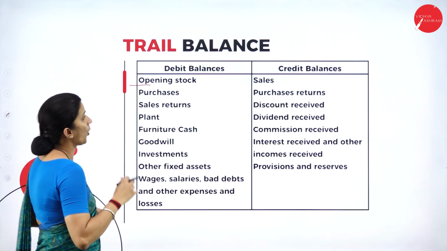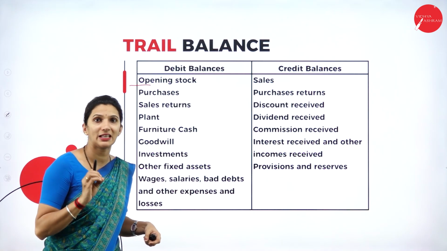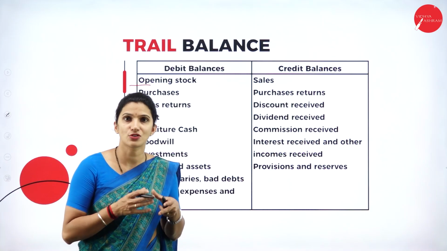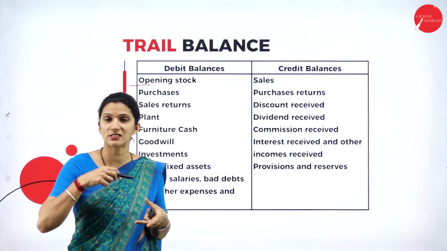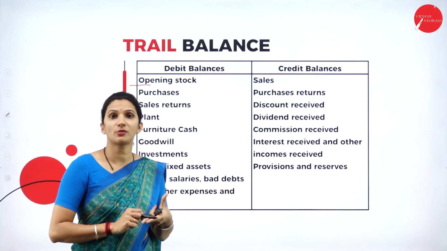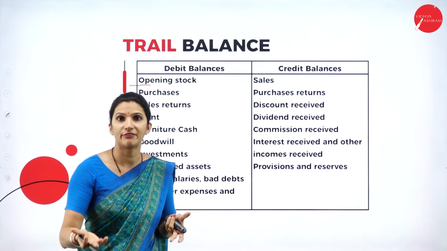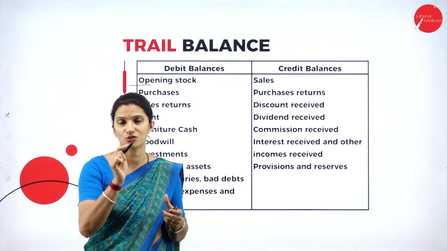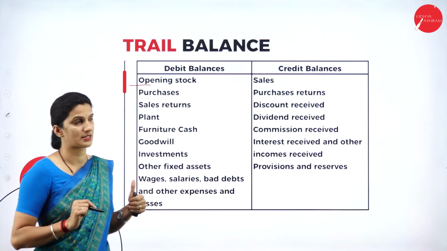Then we have opening stock, obviously the stock available in the business at the beginning of the year. So that is the opening stock. The stock may be the raw material which is needed for production, or the finished goods which are available to sell. So that is considered as an asset to the business. That's why we'll write it under the debit side.